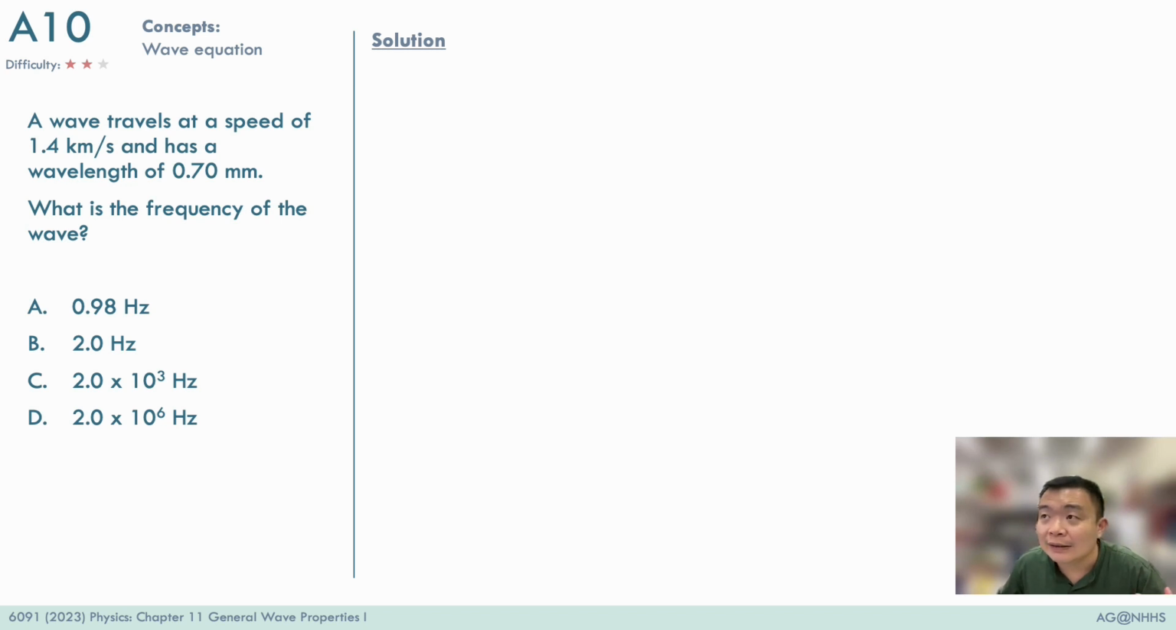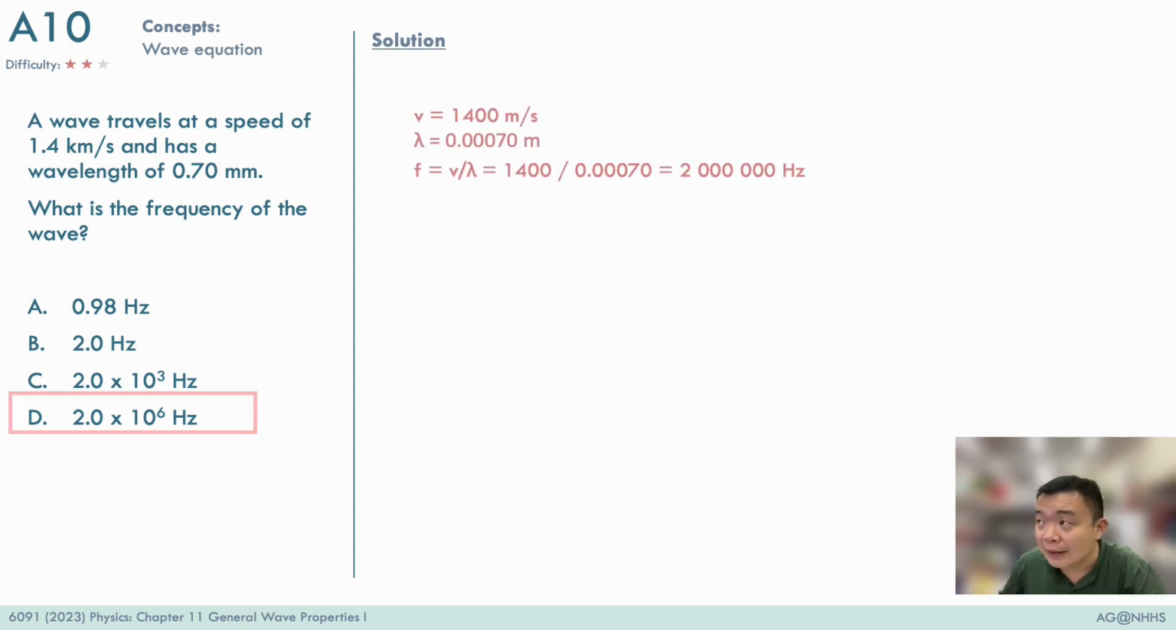Question 10 is a question on wave equation, and the answer to this question is D. We noted that the velocity of the wave is 1400 meters per second. Always convert the quantities to SI units. And the wavelength is as shown. Again, always convert it to SI units. So plugging these values into the wave equation, we can therefore get a value for the frequency of the wave.